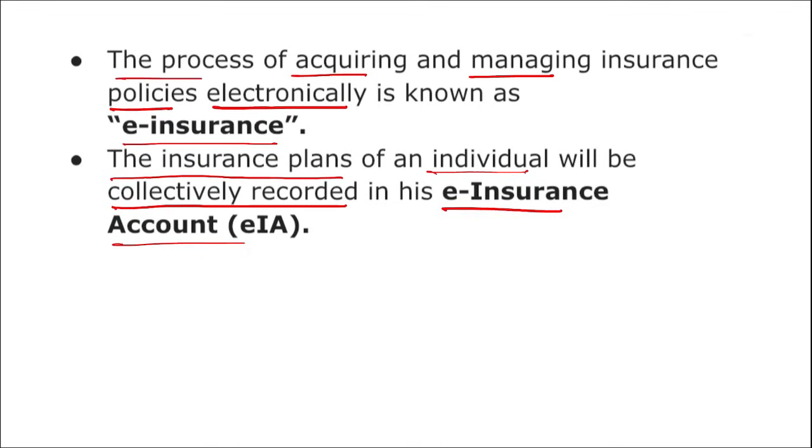That will be similar to that of your holding shares in your demat account. This move will streamline the policies and simplify the policy management across different insurers and segments. If we talk about this e-insurance, this e-insurance was introduced in 2013, and this will enable the policyholders to maintain digital policies in their repositories, right?